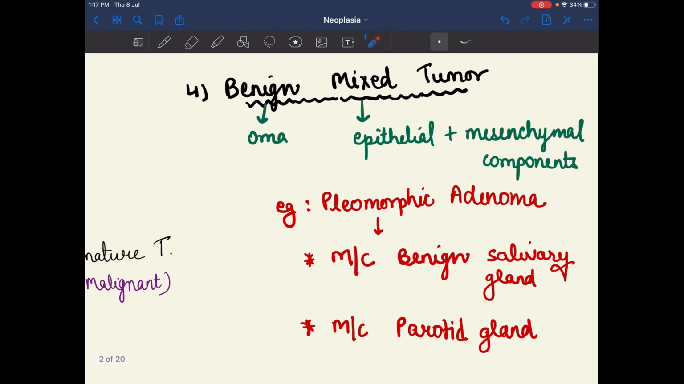After that we have the mixed tumor, that is benign mixed tumor. Benign means the suffix is oma. Mixed means that it involves both mesenchymal and epithelial components, so it is the mixed tumor. The example of the mixed tumor is pleomorphic adenoma. It involves most commonly the salivary gland and the parotid gland. Remember, pleomorphic adenoma is the example of benign mixed tumor. It is benign, not malignant.